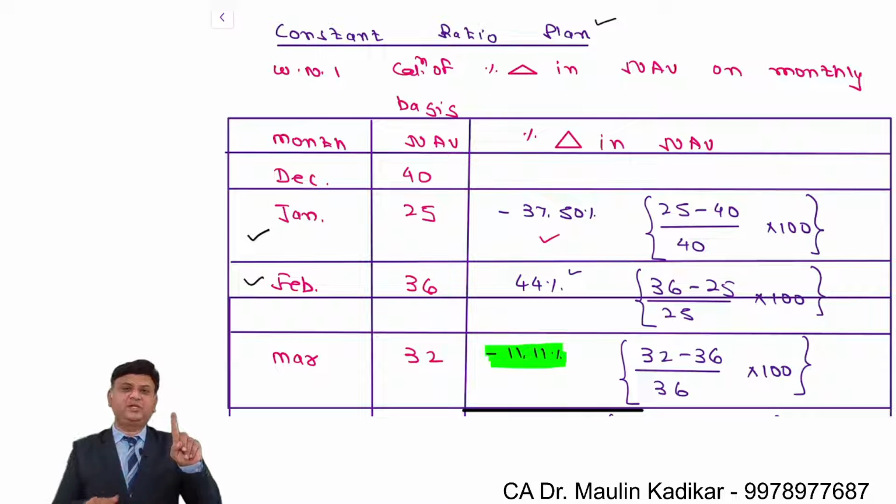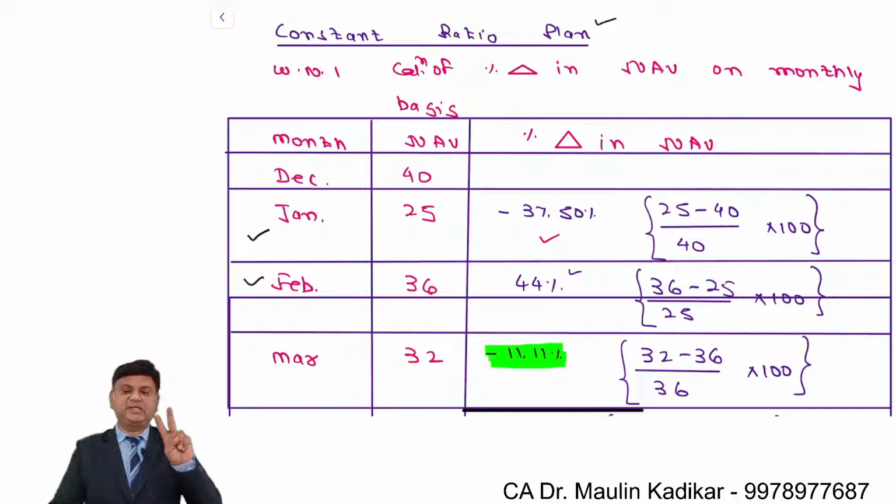So this is what we have done in case of constant ratio plan. First of all, we have computed the percentage change in NAV, and whenever the percentage change in NAV is exceeding 15%, then in that case we have advised that you are required to do reshuffling of the portfolio.